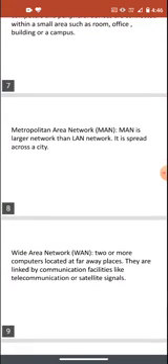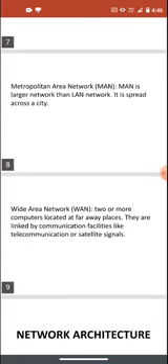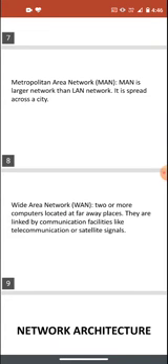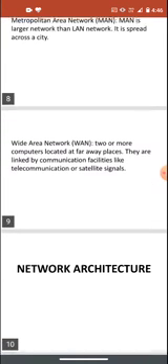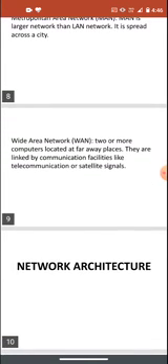WAN, wide area network. Two or more computers located at faraway places. They are linked by communication facilities like telecommunication or satellite signals. For example, the internet: somebody sitting somewhere else, in other countries or faraway places, can access the data with the help of the internet. That is an example of WAN.